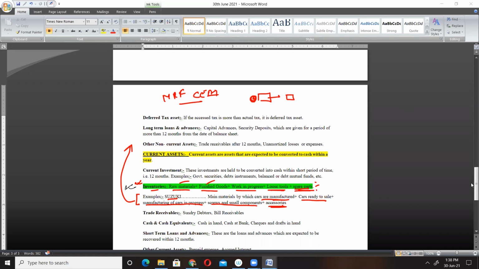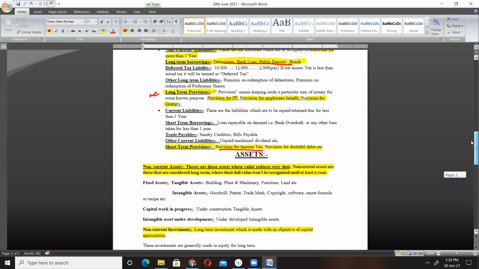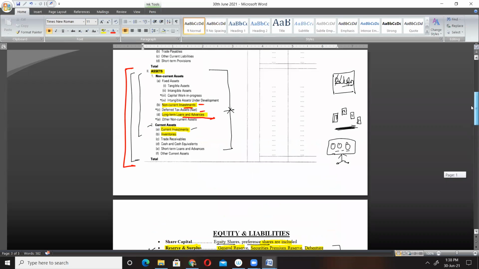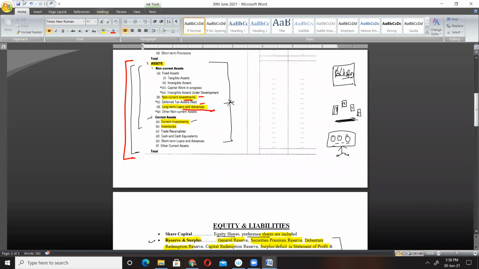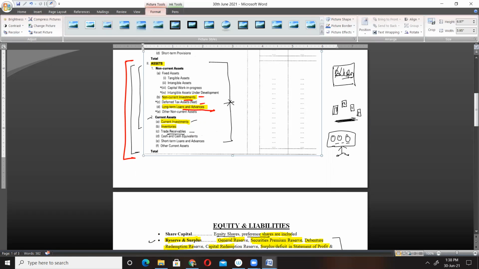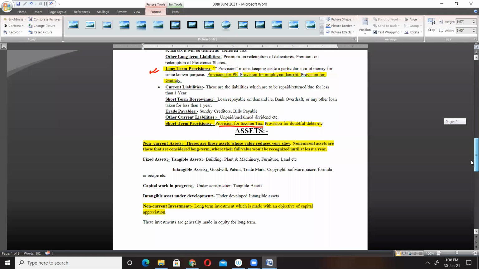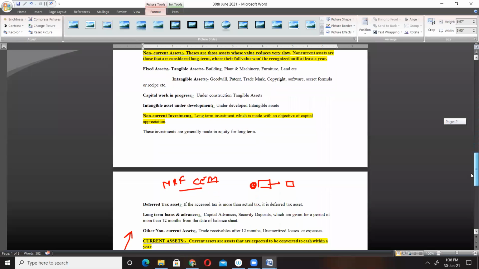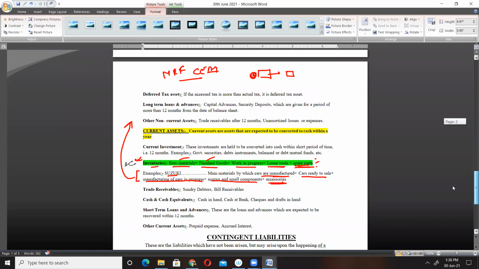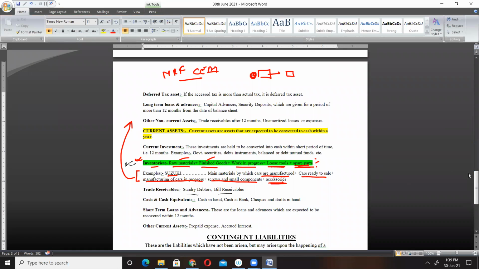All right, then. So let's move to the other categories. Next, after inventories, we have trade receivables. Trade receivables will include our debtors. I have given the explanation here. Trade receivables means the amount receivable from our customers.